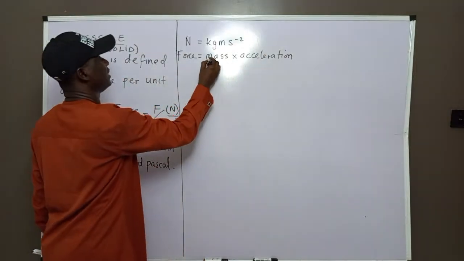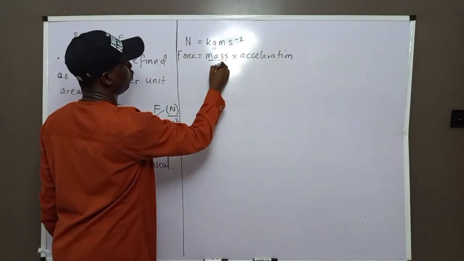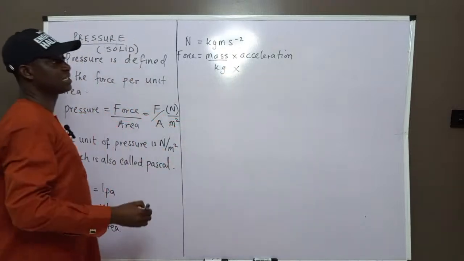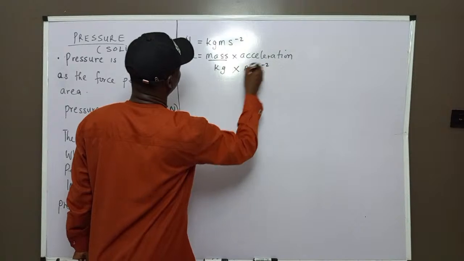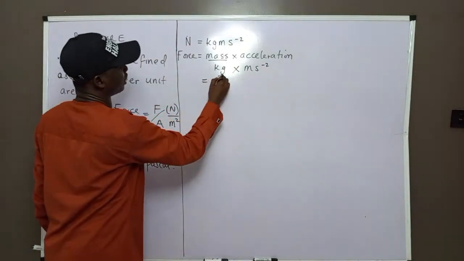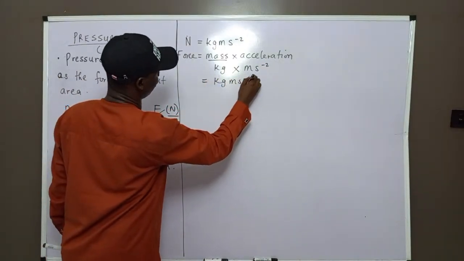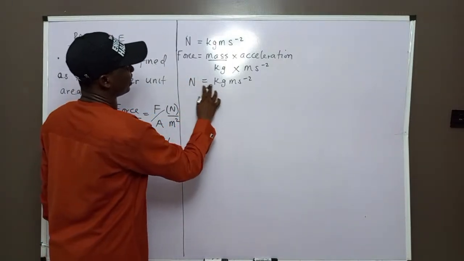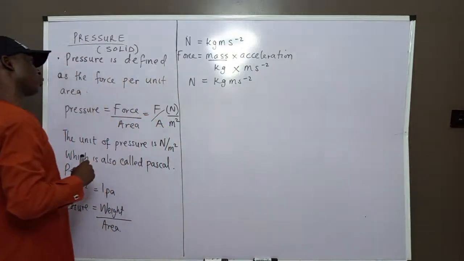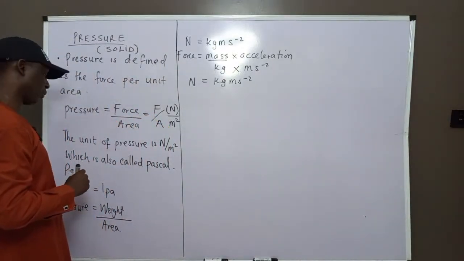So mass, which is kg, times acceleration, which is meter per second square, combine to give kg meter per second square, which is the same as Newton.